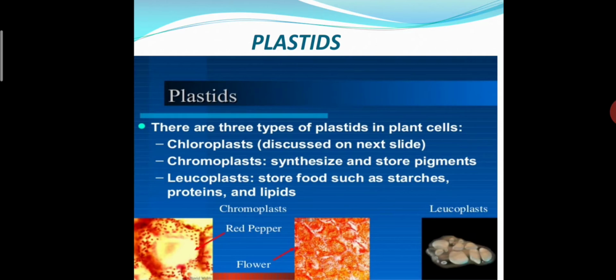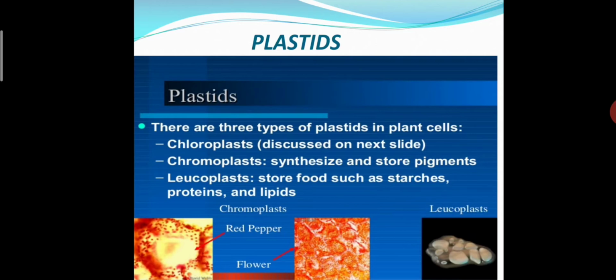So students, what had we discussed in plastids? We had discussed that in our cytoplasm small organelles are present. They are called plastids. And when we are talking about plastids, we all know that plastids are of three types. Okay, so the first one is chloroplast, the second is chromoplast, and the third one is leucoplast.